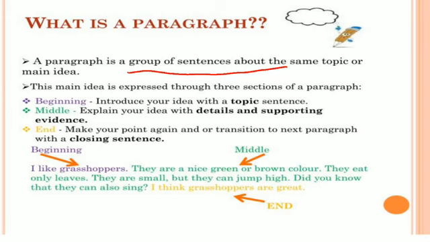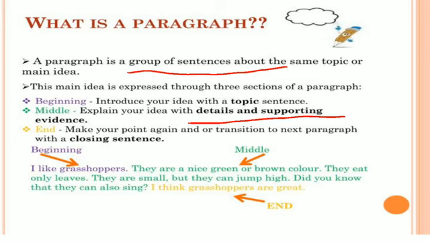Then in the middle part, we have to explain your idea with details and supporting evidences. That means we have to give details about the central idea, the idea given in the topic sentence, and at the ending make your point again or transition to the next paragraph with a closing sentence. That means in the last part we have to use a closing sentence to close the paragraph.